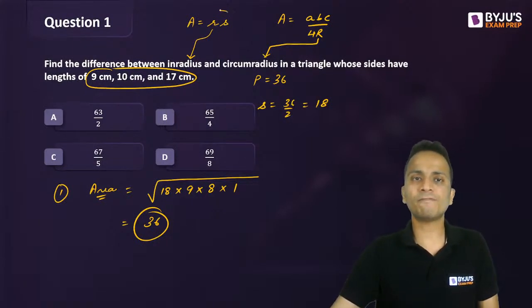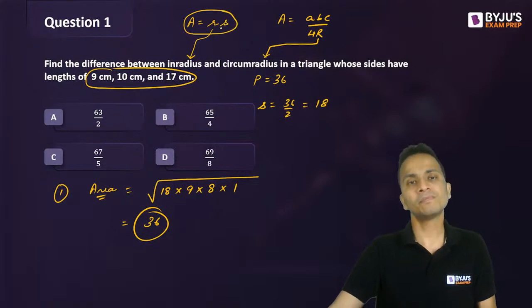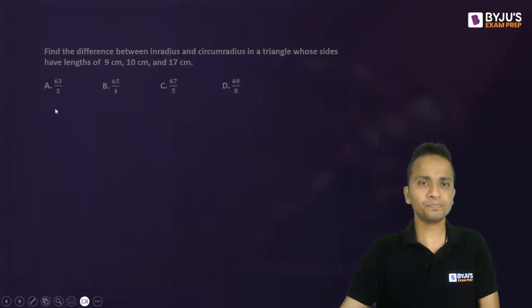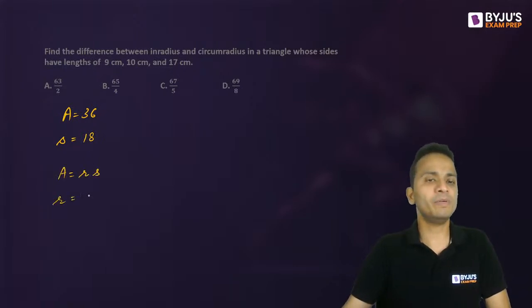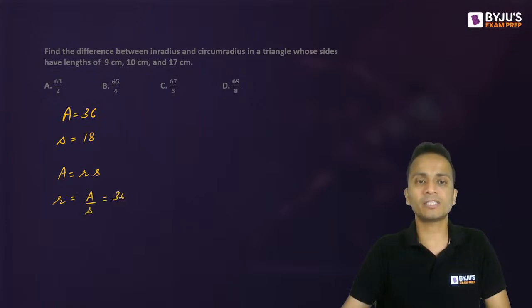I'll use the first formula to get the value of small r. Area is 36 and small s is 18. Area is equal to small r into small s, so small r will be equal to area upon s, that is 36 upon 18, equal to 2.